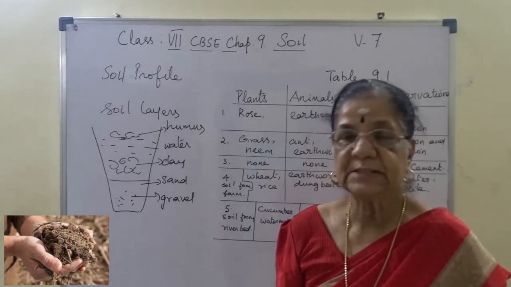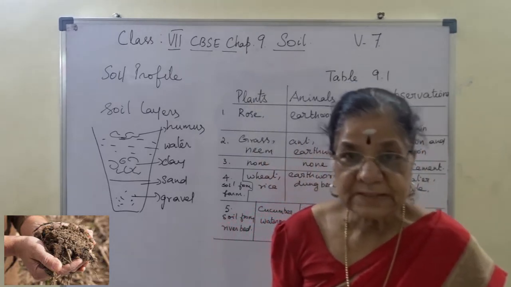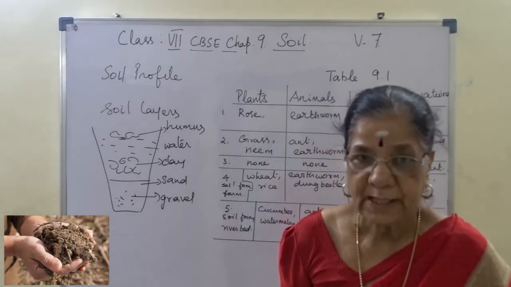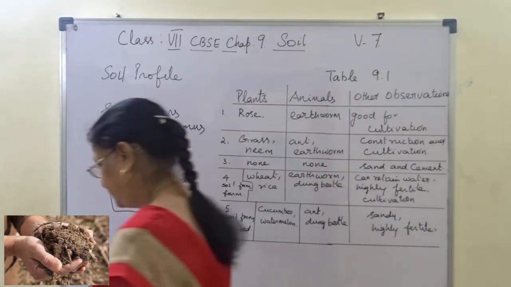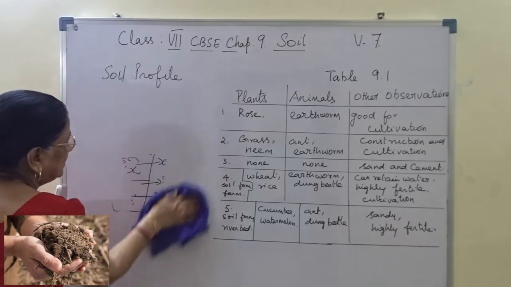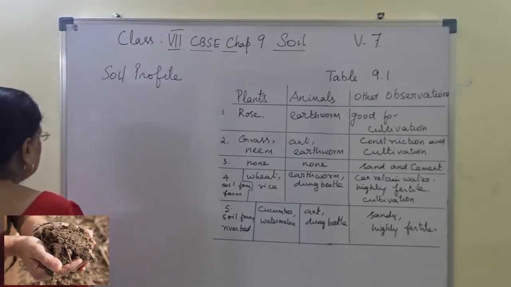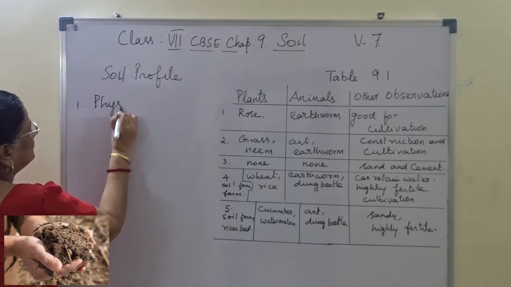This process is called weathering. And weathering can be physical weathering, biological weathering and chemical weathering. Weathering is of three types. One is physical weathering.